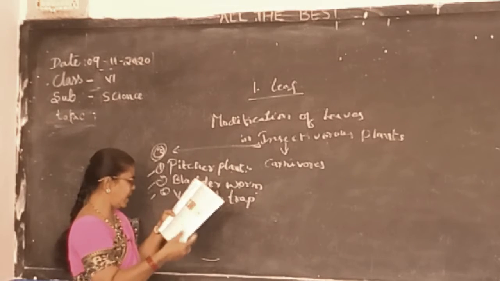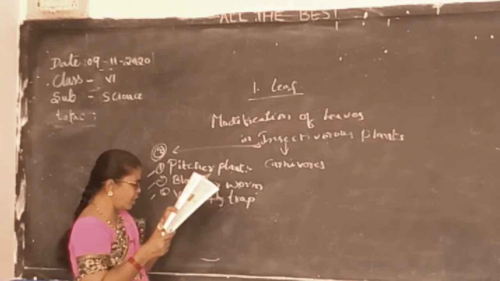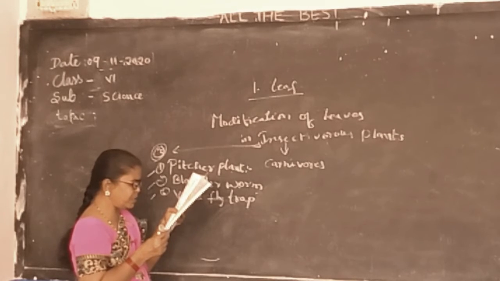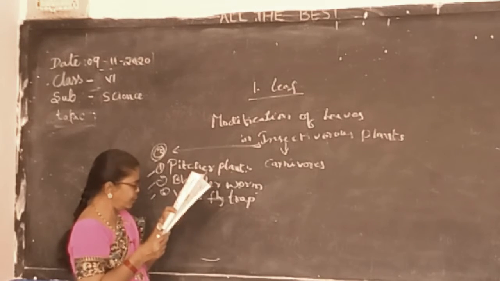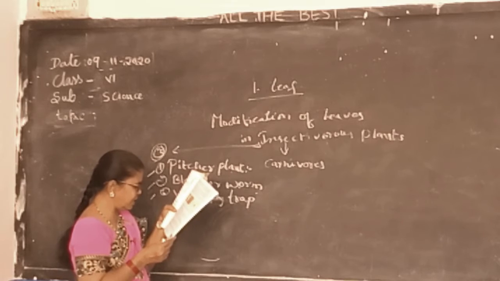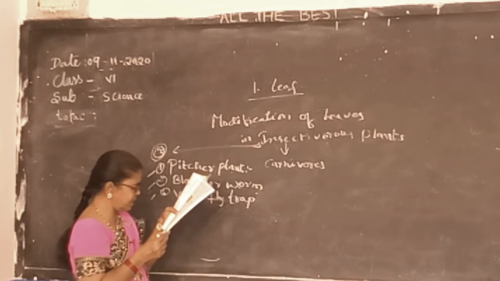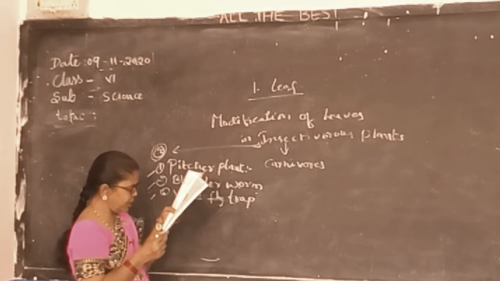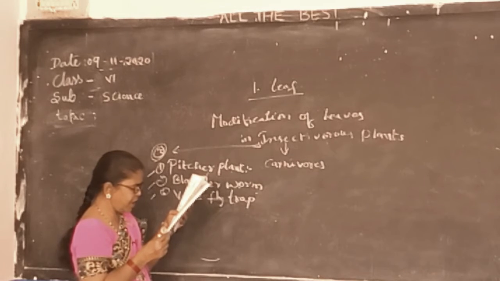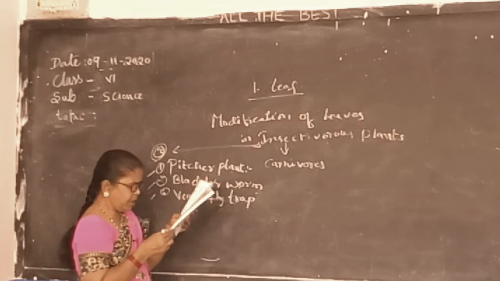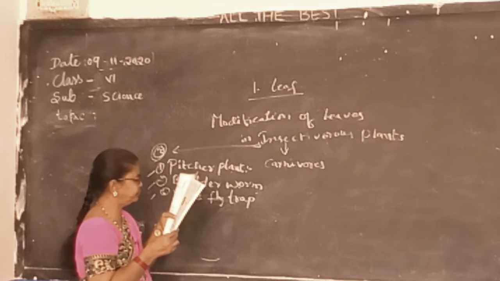What is the pitcher plant? The leaf is modified into a pitcher-shaped trap to capture insects. The front part of the petiole is coiled like a tendril that holds the pitcher in an erect position.